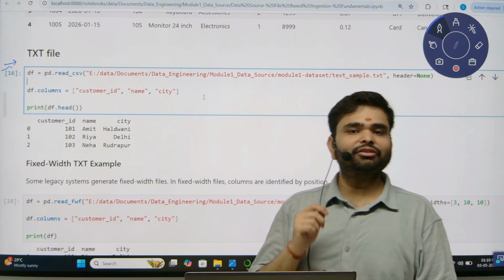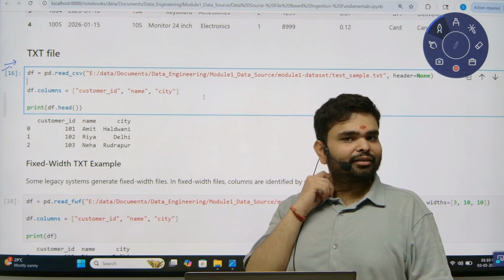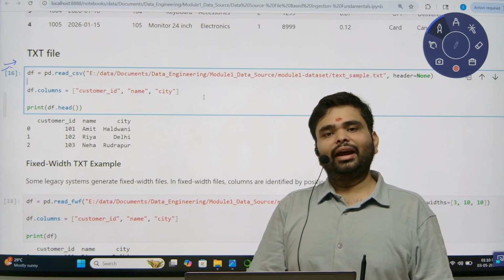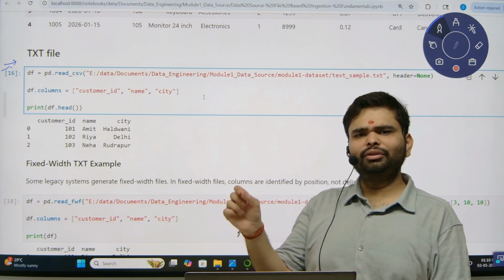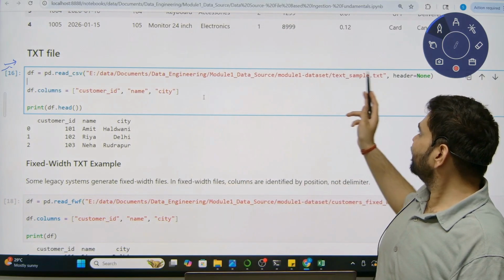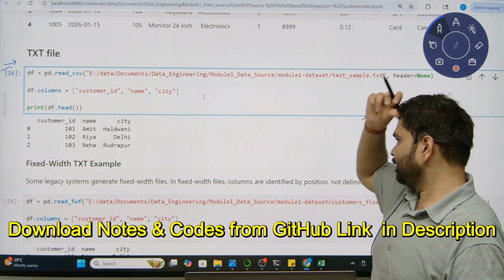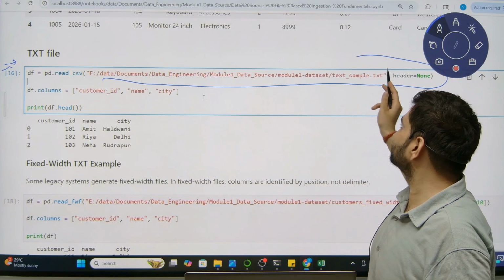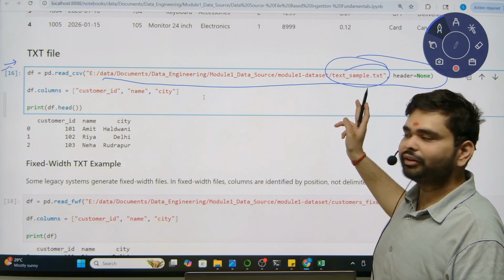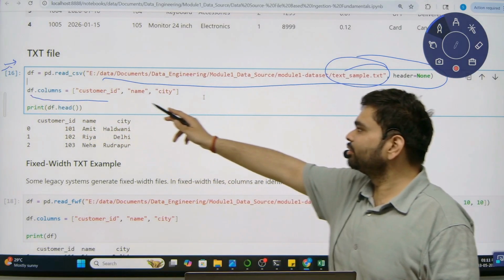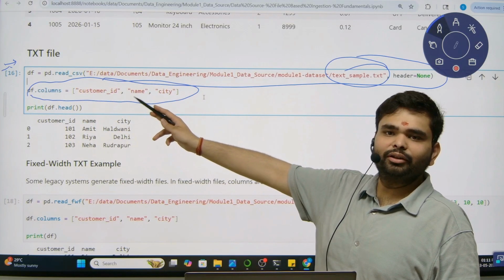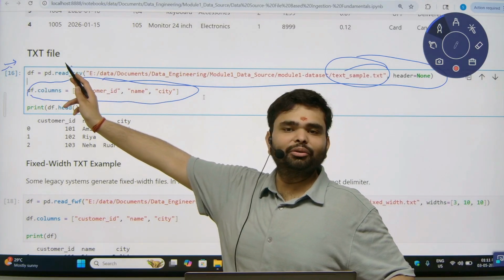Now comes the TST file, the text file. Sometimes the CSV and the TST file are almost similar if we are storing Excel kind of data, because there also we usually specify the delimiter as comma. So here we are reading the data from the TST file. This file is also available in the dataset. You can download it from GitHub. But here we have to specify the columns: df.columns equal to the 3 columns. The function is the same which we use for the CSV.